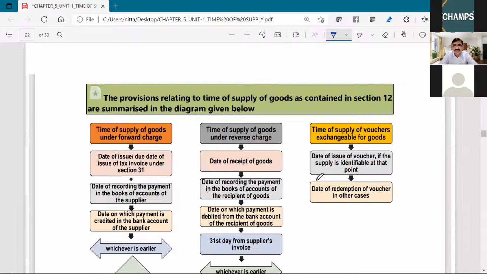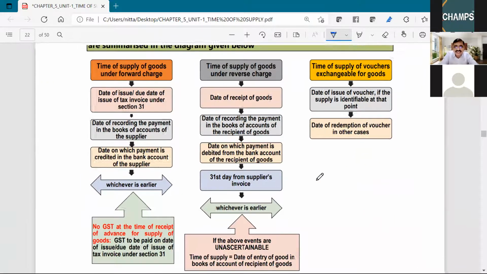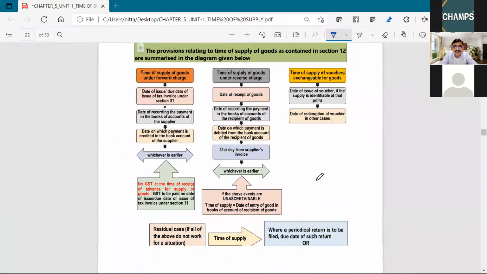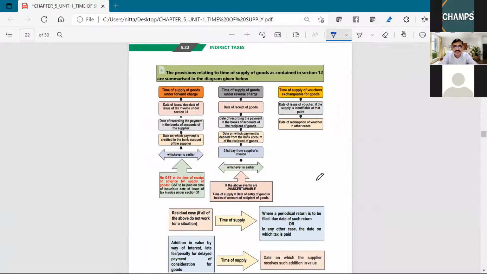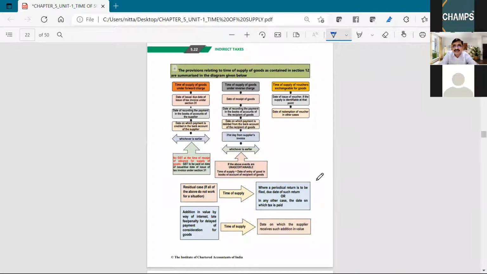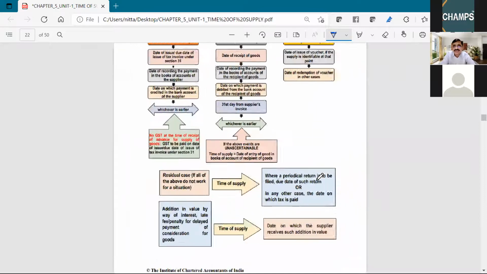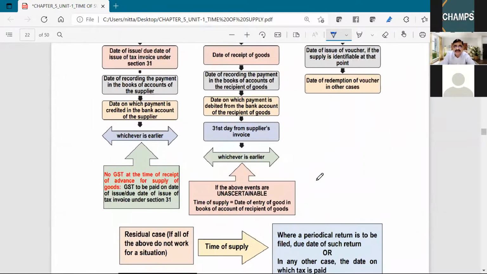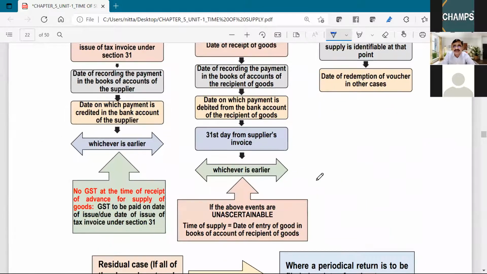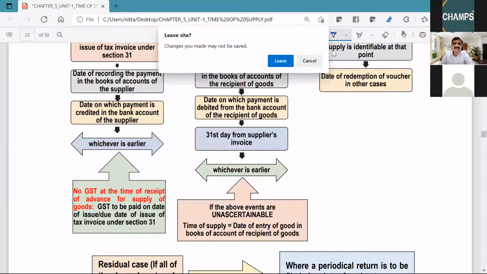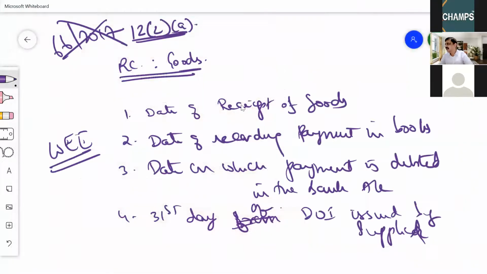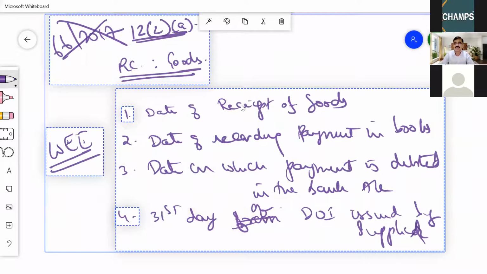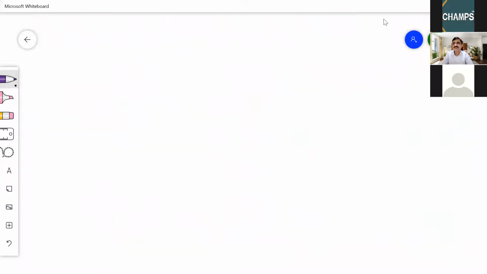Now this is the graphical representation of time of supply for goods, which has been given by way of a flow chart. This is for you to have a bird's eye view of time of supply. Now, one of our friends is asking me to explain the time of supply for goods sent on sale or approval basis. I will do that, no issue.